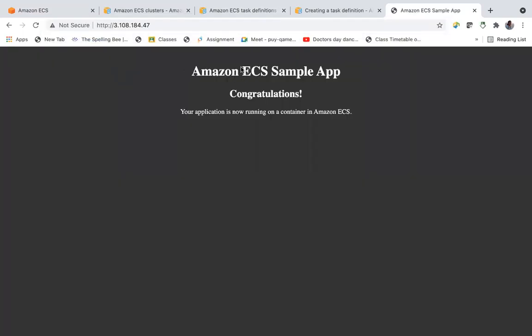Right. So it has created this ECS sample HTML page, and the HTTP service is running, and this contains a sample HTML page.